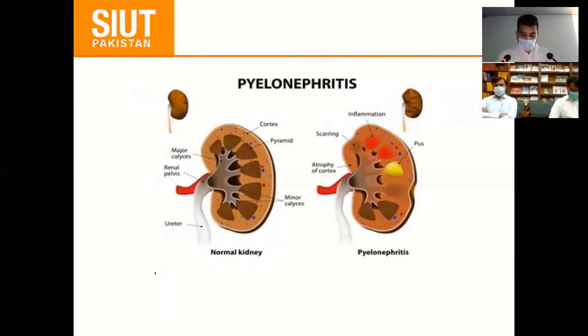So this is the diagram. Here you can see this is the normal kidney, while this is the pyelonephrotic kidney. This is the inflammation of the renal pelvis and the parenchyma. Here you can see this inflammation. And if this is recurrent or persistent, it leads to scarring.